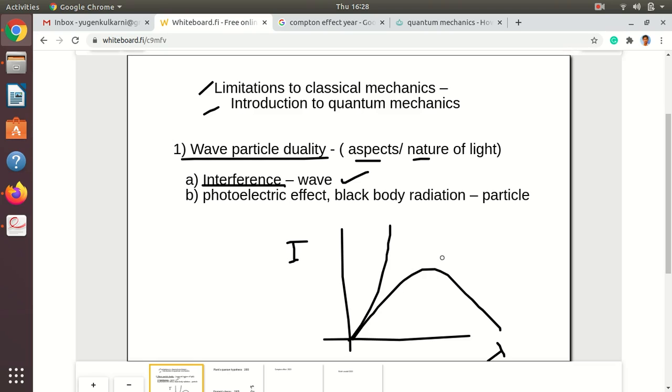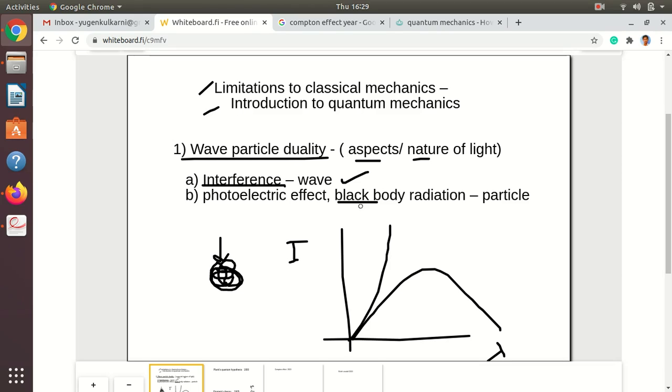Then we have Planck's law. So basically, what is black body radiation? Black body radiation is from a hot body. Suppose this is a hot body. First of all, we have to define what a hot body is, and actually it is a black body. We will discuss what a black body is later, but let's think about a hot body first. We can call this body hot if the surroundings have a lower temperature than this body. This is very simple, everyone knows.